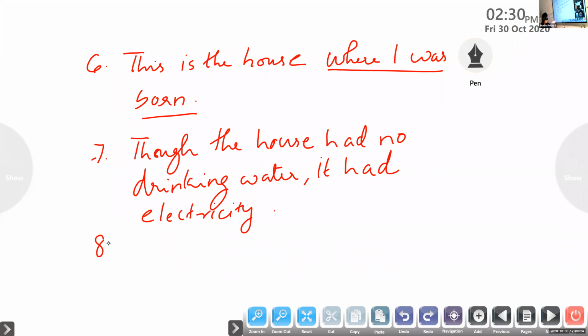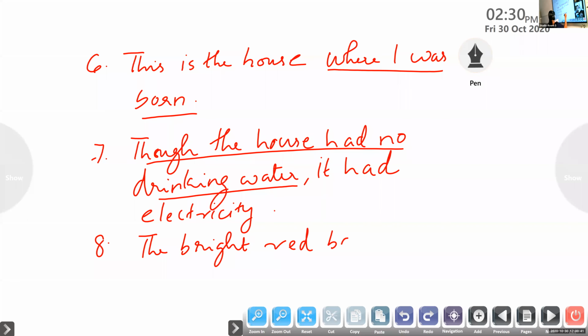Question number 8. Sorry, in the sentence, though the house had no drinking water. The bright red ball bounced. Underline bright red ball. Question number 9.